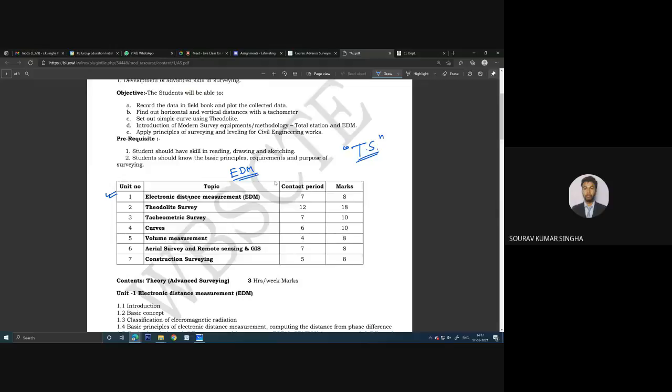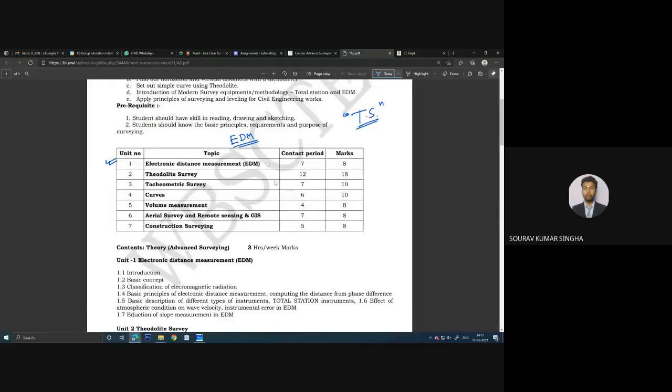Now, this is the EDM. Using this EDM, we can determine the length. I'll show you the images and everything. Now, coming to the topics, I'm just going to give you a brief introduction of each and every topic you are going to learn in this subject, and then I will go through them one by one.